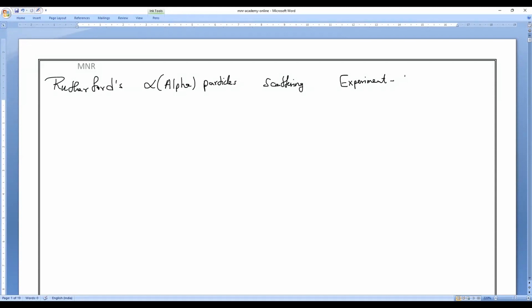So whenever you speak about Rutherford, immediately the first point you have to remember is the discovery of the nucleus. So who discovered the nucleus? Mr. Ernest Rutherford. Once the discovery of electrons was made by Mr. J.J. Thomson, it increased the curiosity of many scientists, and they started working on the structure of the atom.